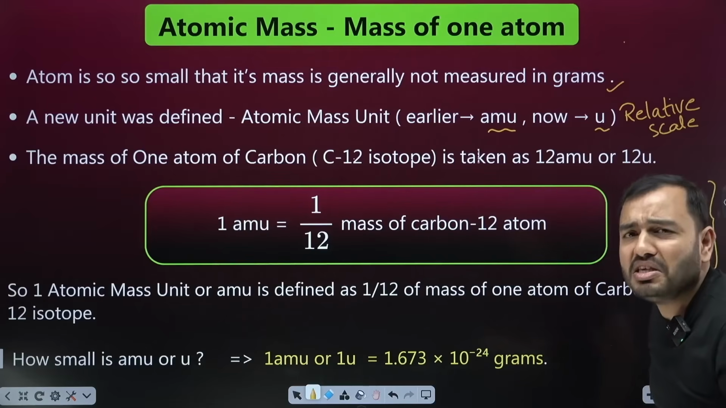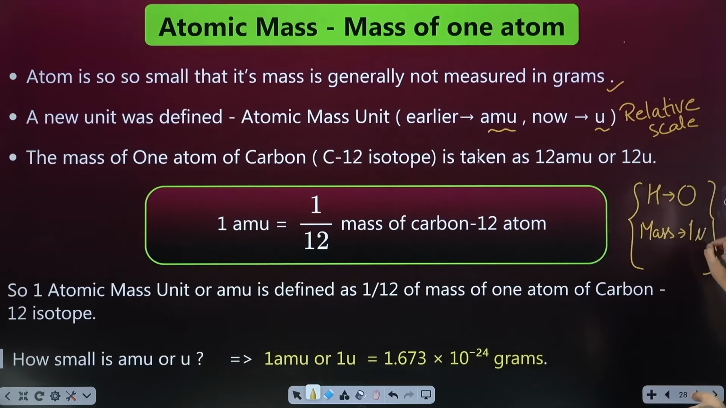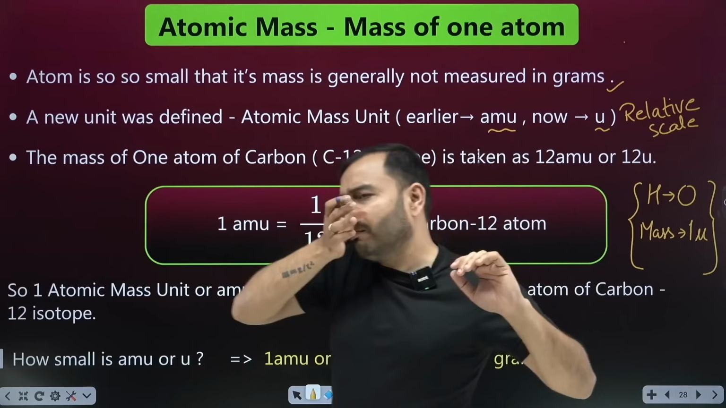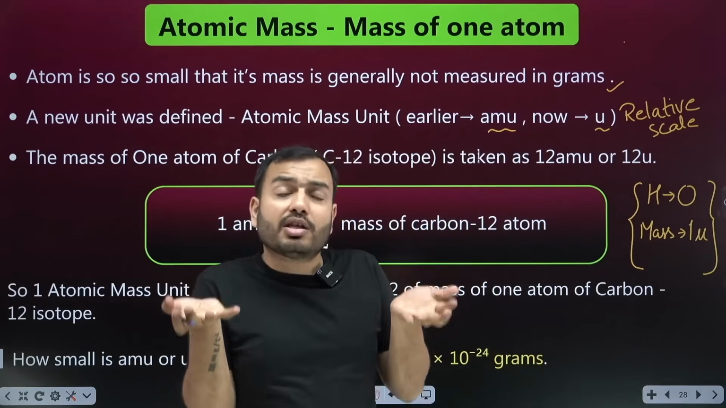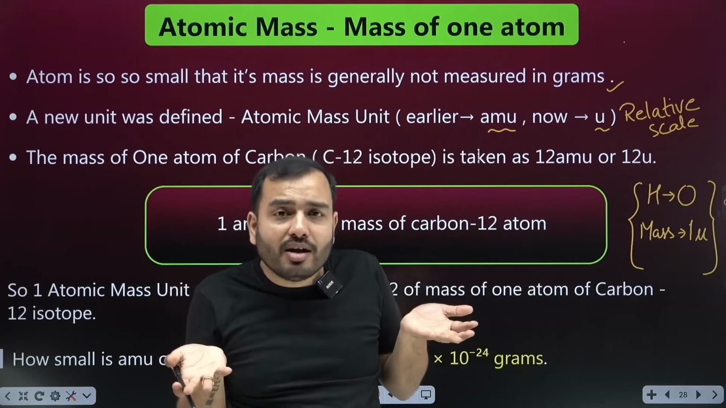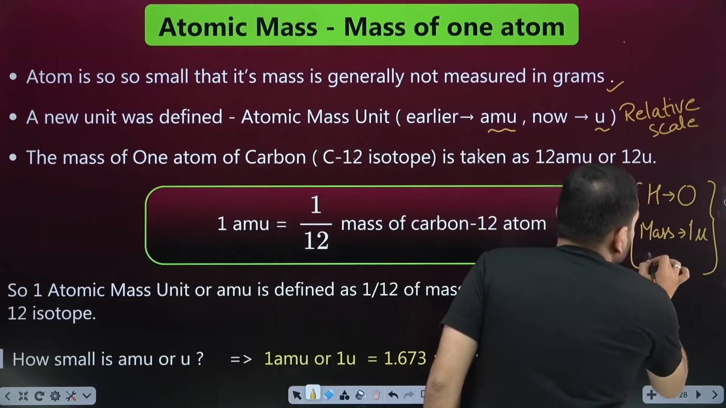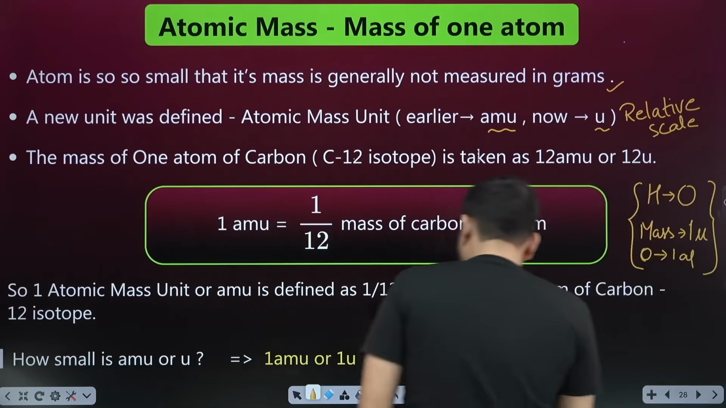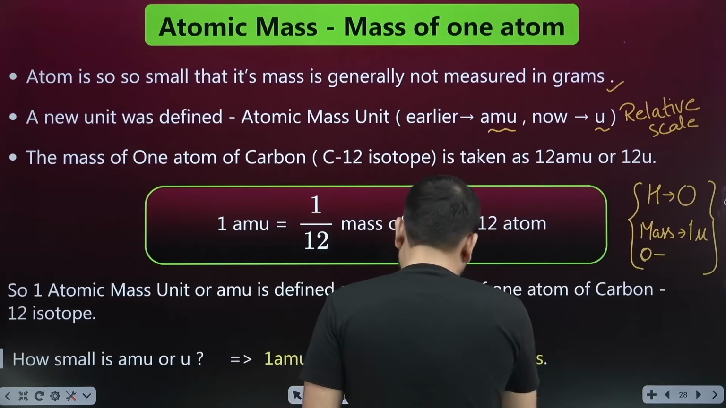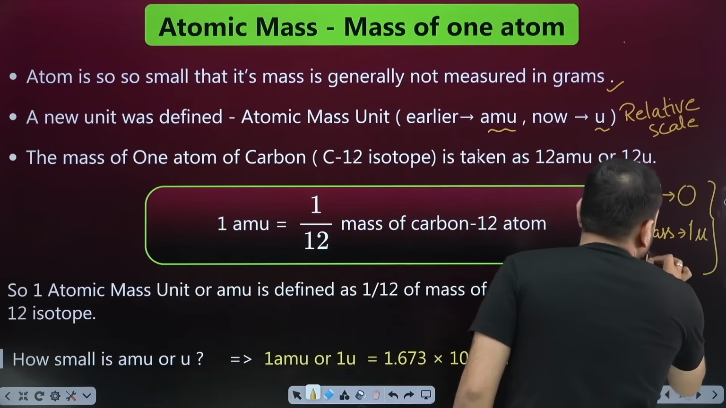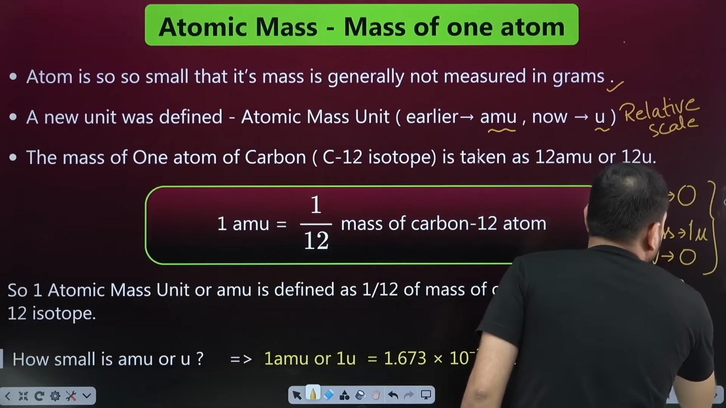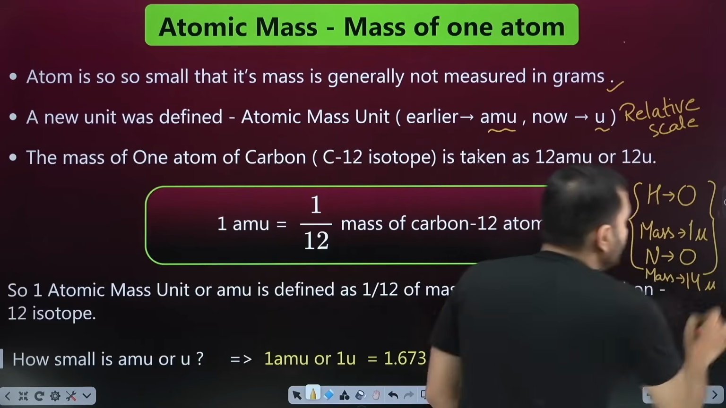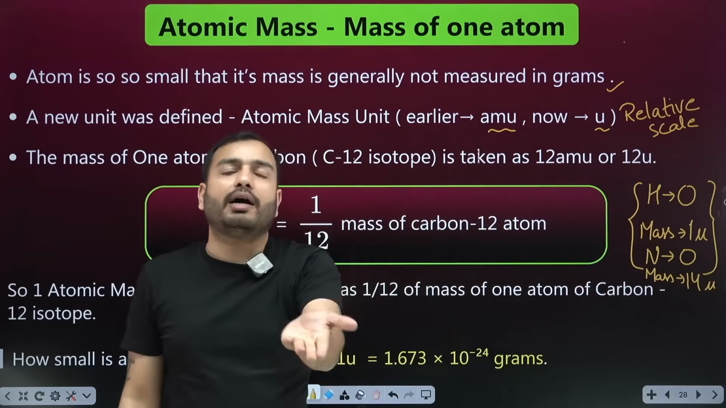1 what? Gram, kg? I said 1 U. U means AMU. Now I have to compare any atom with hydrogen. How heavy is it? How light is it? Let me consider nitrogen. If I tell you that the mass of one atom of nitrogen is 14, then 14 what? 14 U means 14 times heavier than hydrogen.